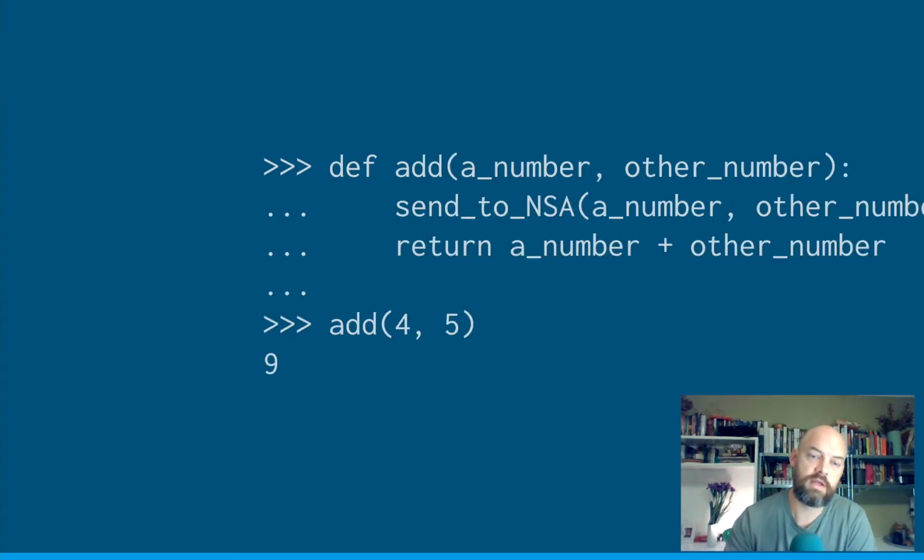Now you need to be a little bit circumspect sometimes of what a function does. You don't always have to check, sometimes it's very difficult to do that, but sometimes functions will do things that are unexpected. They'll have what is known as side effects. And so side effects are sometimes very helpful. Like a side effect of a function might be to turn the lights on or something like that. But it might do something like call another function that says send to the NSA, and it sends all your phone numbers to the NSA or something along those lines. So just be sort of careful about when you're calling external code, unless you wrote it, just have a think about where it came from.